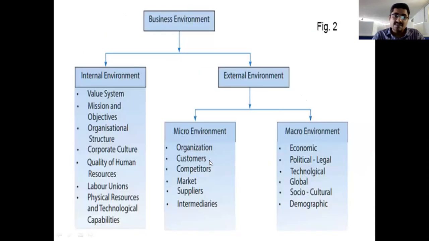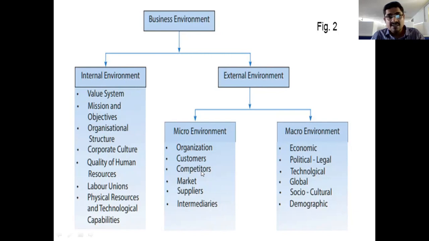So customers and their mindset, attitude, tastes and preferences change. Based upon the customer mindset, our internal environment and our internal business activities will change based upon the customer attitude, right? And another factor is competitors. A competitor is part of the external environment, but is not related to the company. Competitors are not the employees of our organization, right?